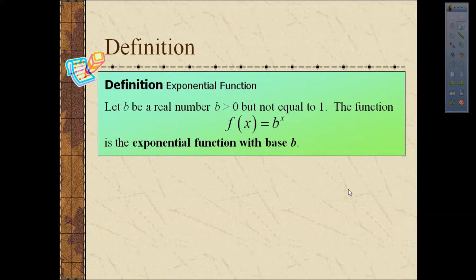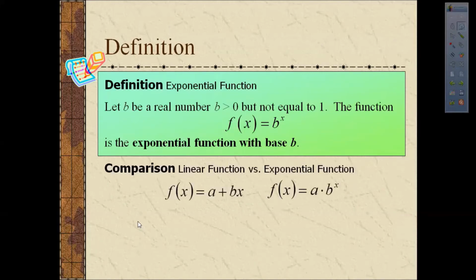This is the simplest kind of exponential function that we can have. I want to quickly compare linear functions and exponential functions. So a linear function could be a plus b times x. If we take the operation addition and step it up, it's now multiplication. We take the operation multiplication, b times x, and make it one step up, b to the x power. We've now moved from a linear function to an exponential function.